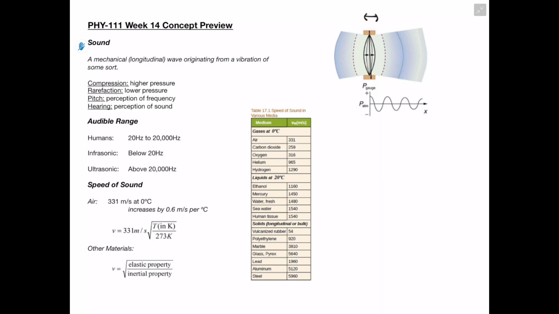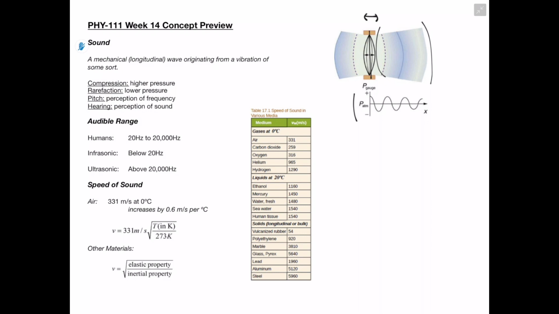And as we see, it's causing these differences in pressure in the air around the string. And if we were to graph these pressure changes versus position, like we did here, we see that this actually creates this wave pattern. So this is our longitudinal wave that was originating from a vibrating string. So basically, this here is our sound. So a sound is simply a mechanical longitudinal wave originating from a vibration of some sort.